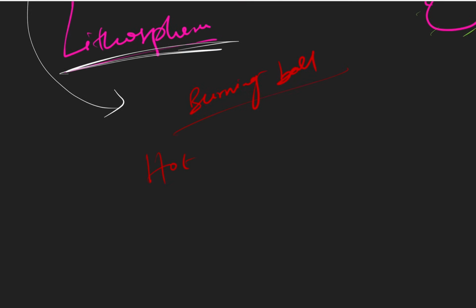Earth was initially very hot, and it was barren. Barren means there was nothing, no life at all, no vegetation. It was completely hot, barren, and rocky. But today we see forests and different landscapes on the earth.